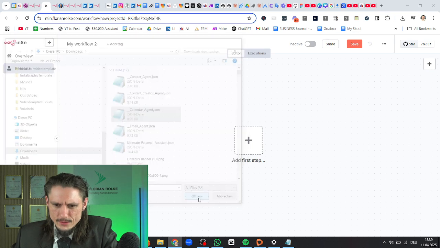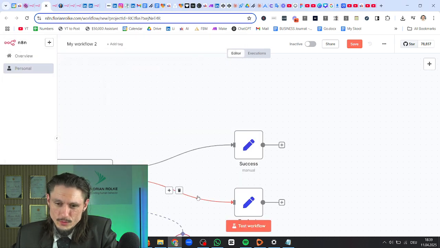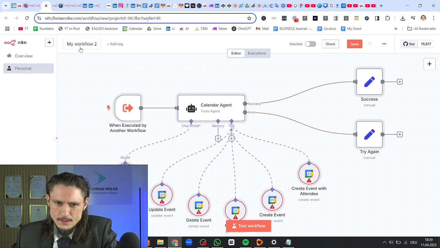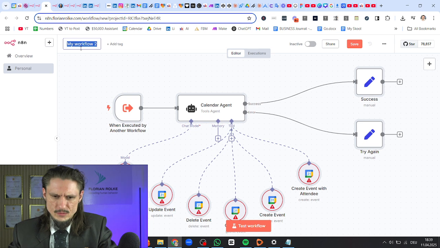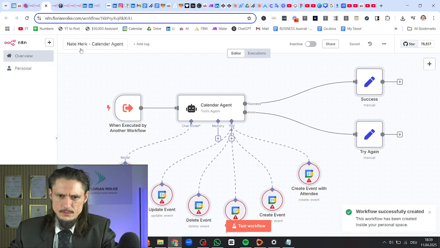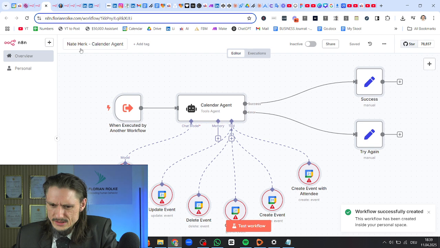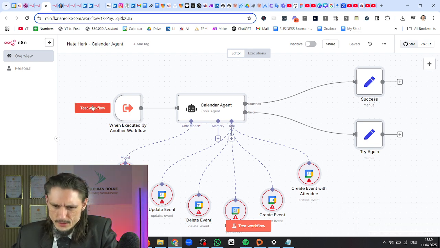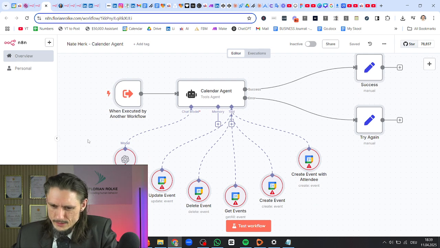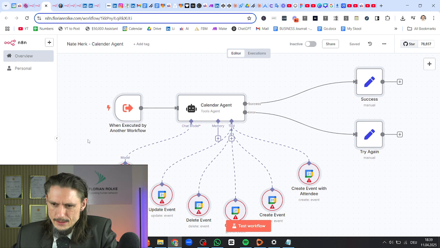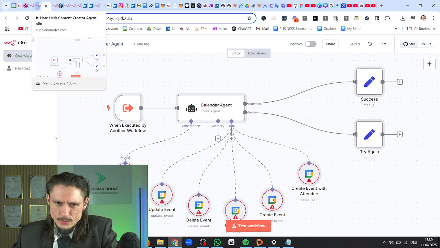So we have the calendar agent. That's probably the most important one. Network calendar agent. Easy. Bam, it saves. Miles beyond make.com, is it not? Update event, delete event, get event, create event. That is what we're gonna do.